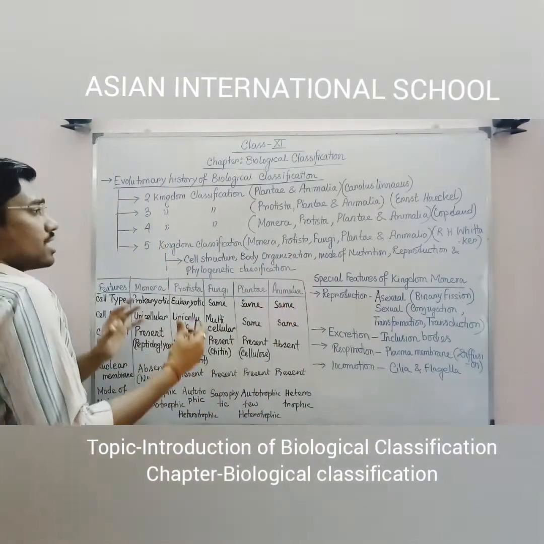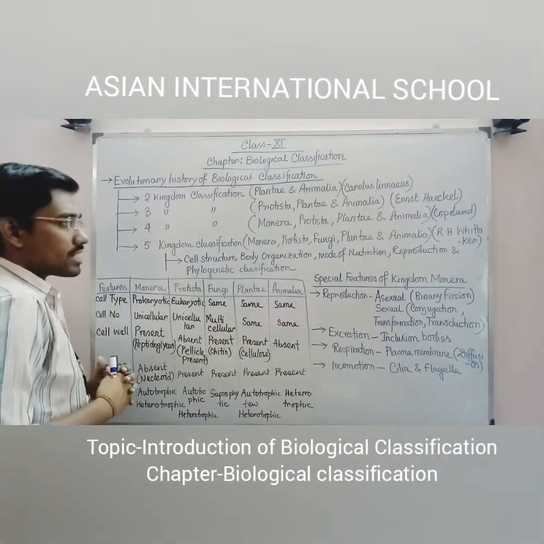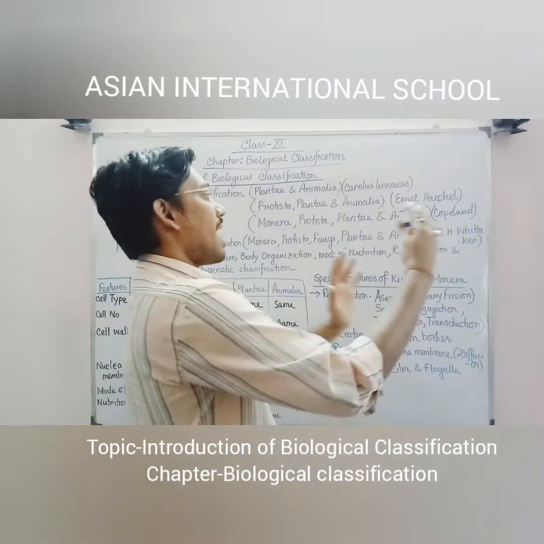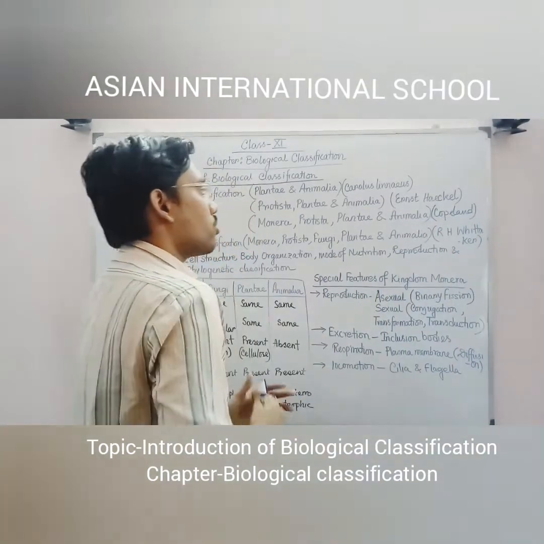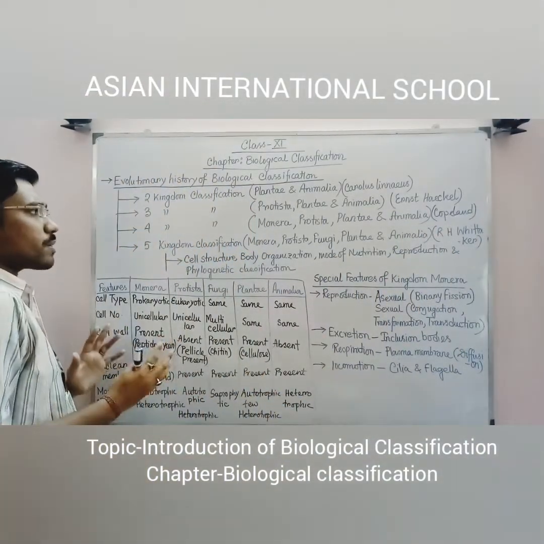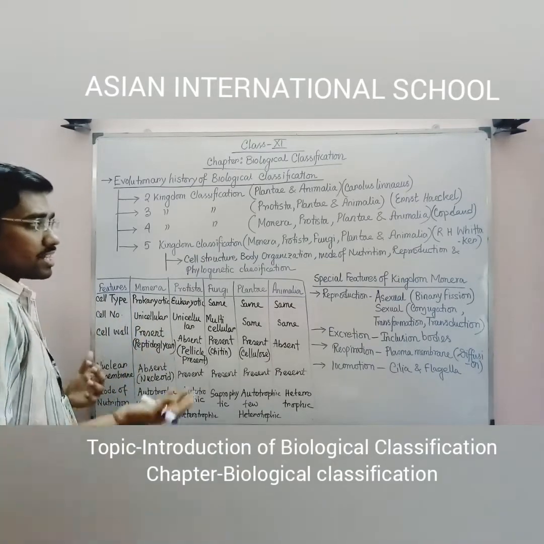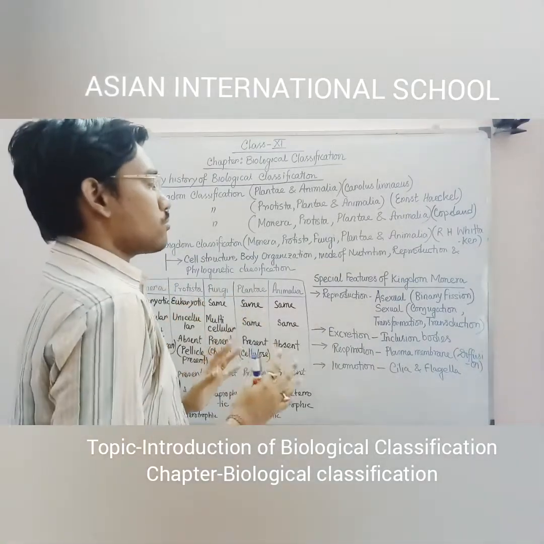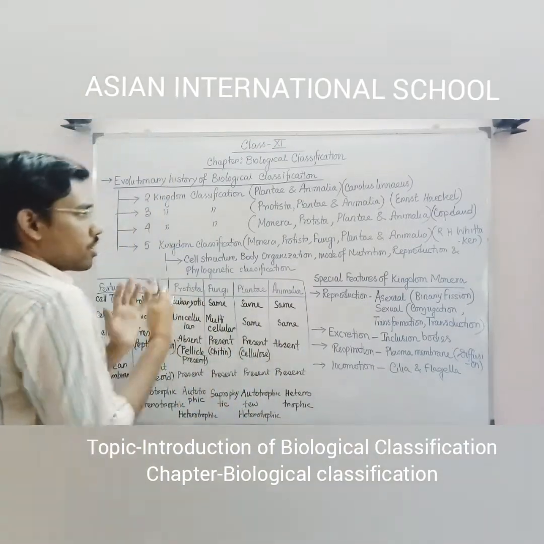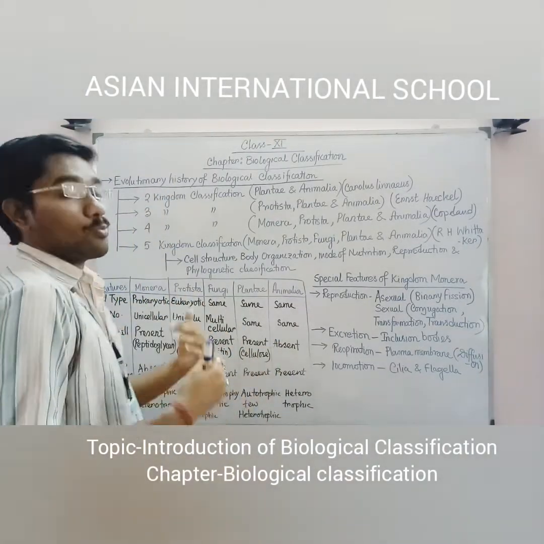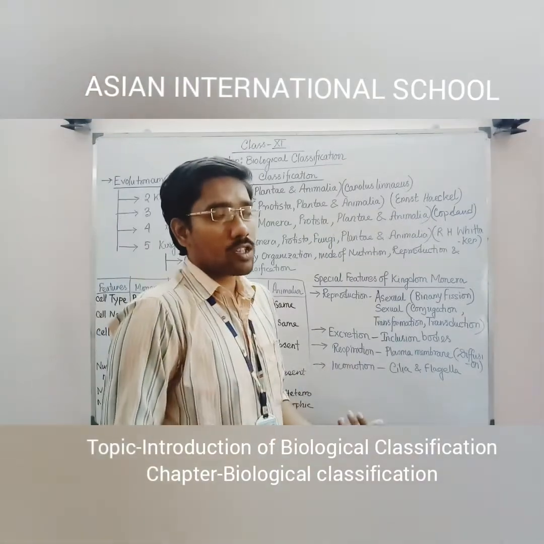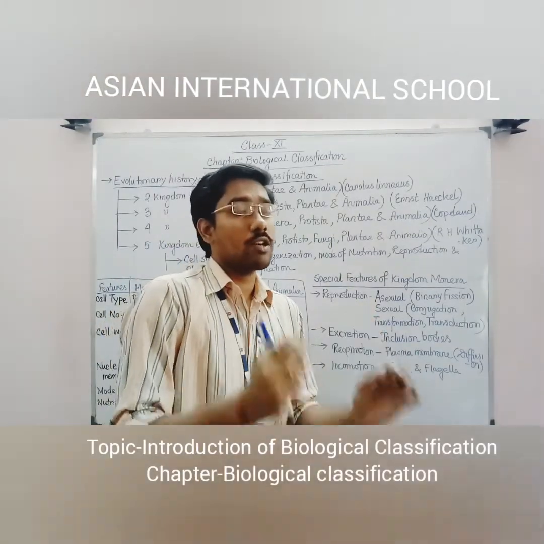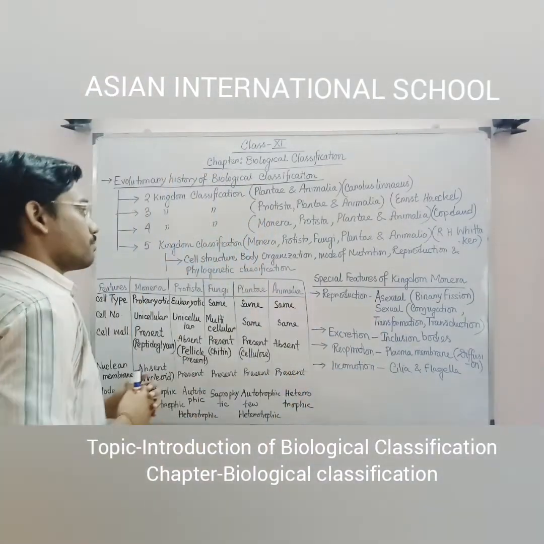And there he has kept Monera within the prokaryotic cell category, and Protista, Plantae and Animalia he has kept within the eukaryotic cell category. So based on this specific feature, that is the cellular organization or body organization, he has proposed 4 different kingdoms: Monera, Protista, Plantae and Animalia. And based on which feature has he proposed this 4 kingdom classification system? Based on cellular organization or body organization.